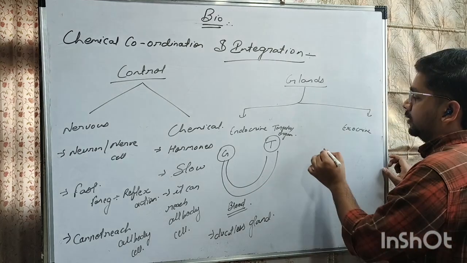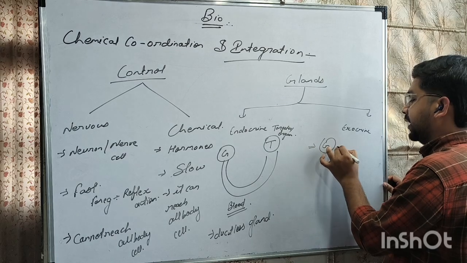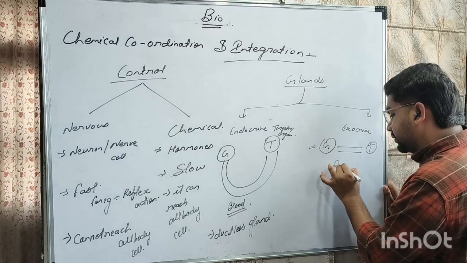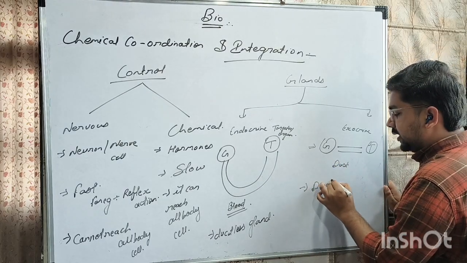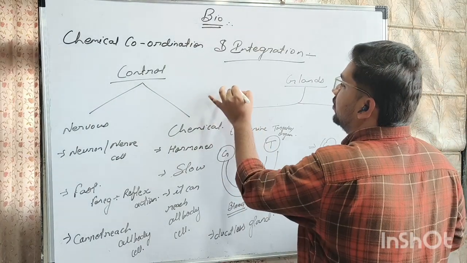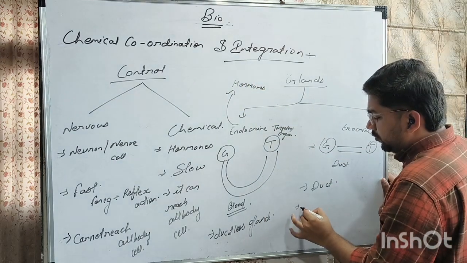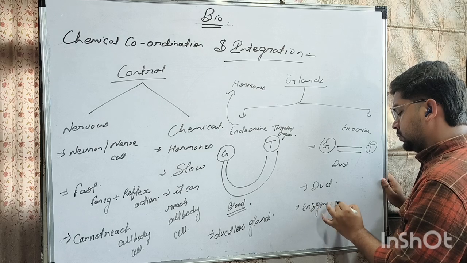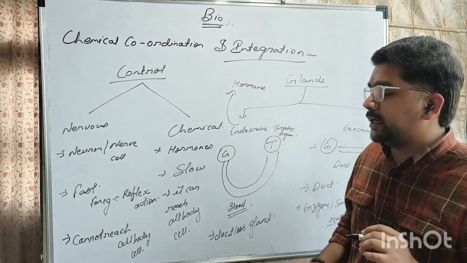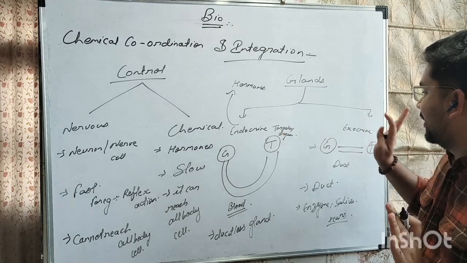Clear? And the next one is exocrine gland. So exocrine glands are the glands which transfer their secretion to the targeted organ directly with the help of duct. So these glands contain duct. Okay. Now, what are these glands going to secrete? So endocrine gland will secrete hormones. Okay. And exocrine gland will secrete enzymes, saliva, tears, etc. So is it clear that there are two types of gland in human body, endocrine gland and exocrine gland?